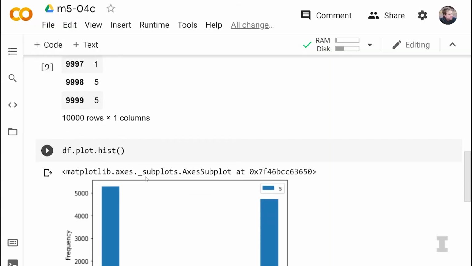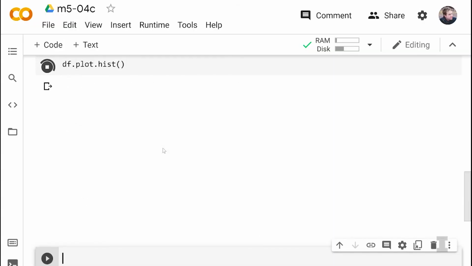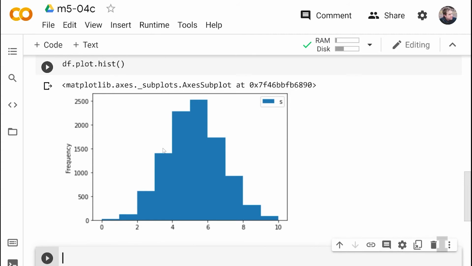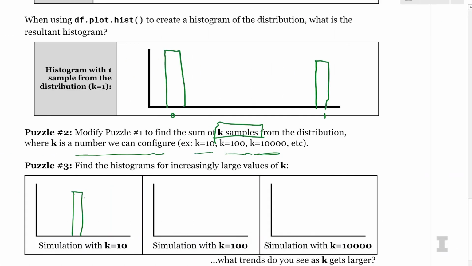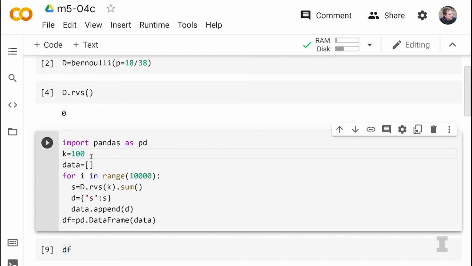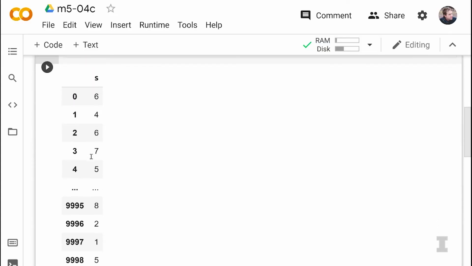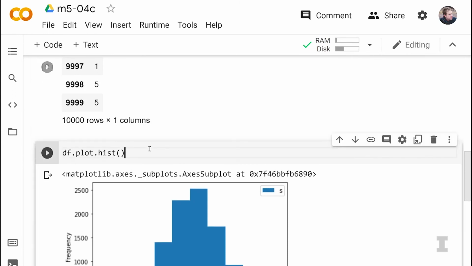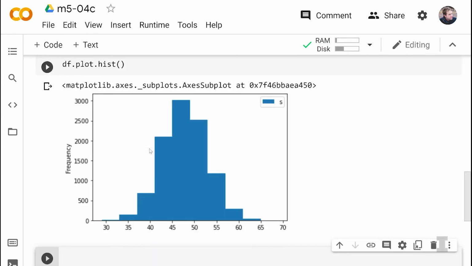Sounds good. And my histogram, when I run that code, looks almost like the normal curve. So we're getting a lot more normal. We have kind of 2 peaks in the middle, and then it spreads out from there. But what the central limit theorem says is it's going to become more and more normal as k increases. So let's go to 100. K equals 100. And now my histogram looks even more normal.